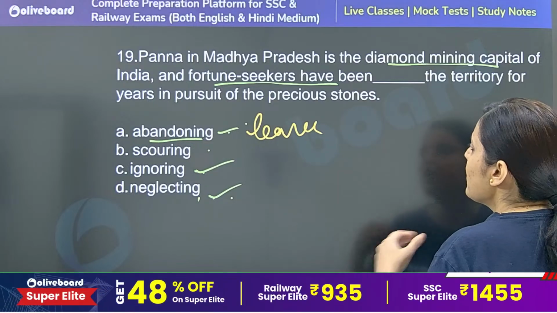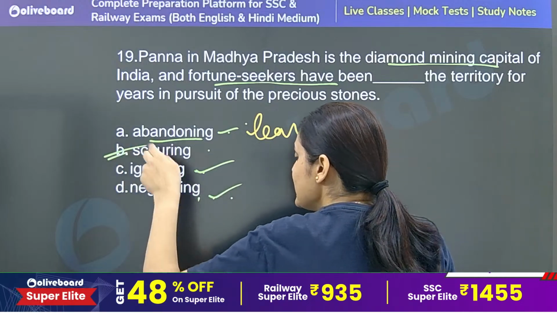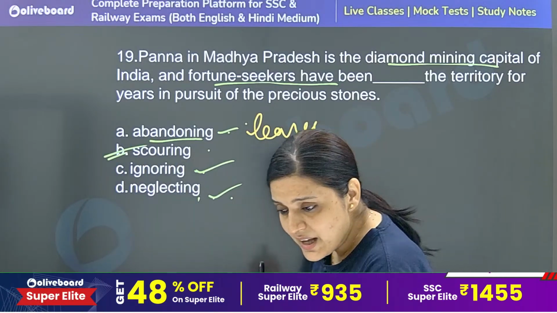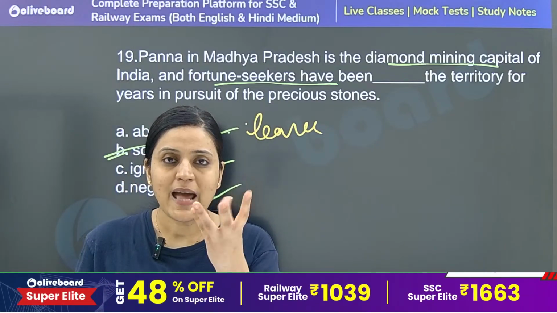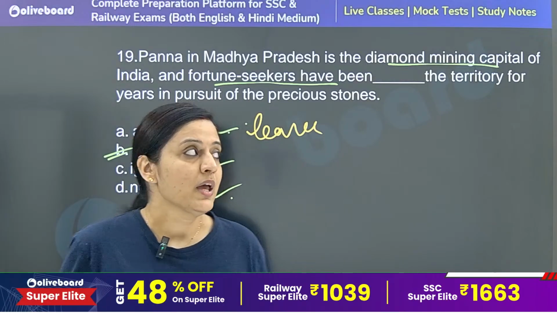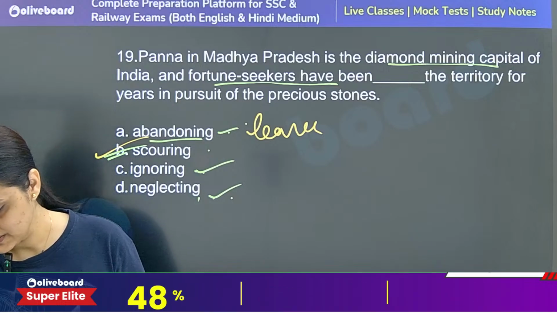The attention seekers or fortune seekers have been scarring the territory. Scarring the territory means they are cleaning that particular place. They are digging up the place in search of something, like they might get some diamond in their scarring or searching or digging out that particular place. So here the correct answer is scarring. B is the correct answer.